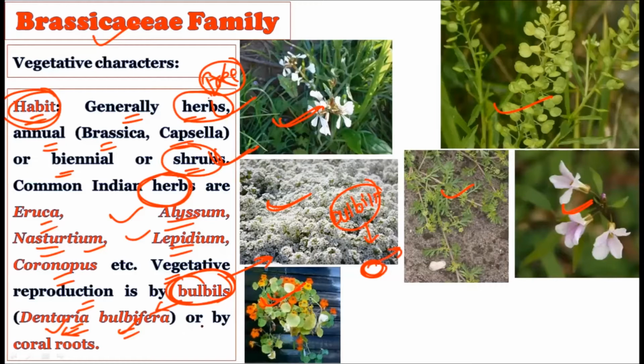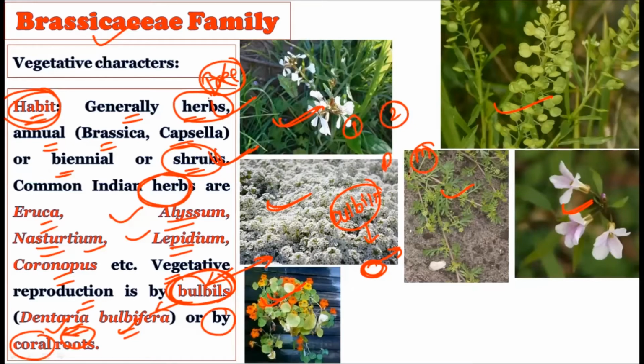Or by coral roots as well. They form a special type of roots, and when these are cut off from the parent plant, they will create a new plant. So these are some special types of reproduction occurring in the Brassicaceae. Hence, it is important to mention this type of reproduction here. Why? Because it can separate one family from another family. You will not see such kinds of bulbils in the Magnoliaceae family.